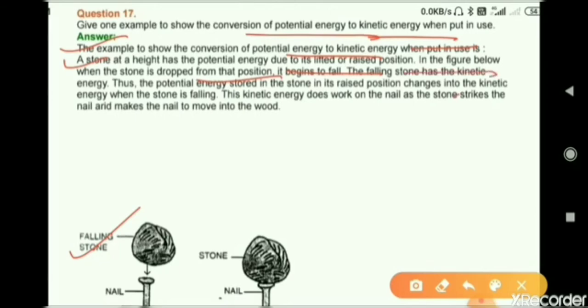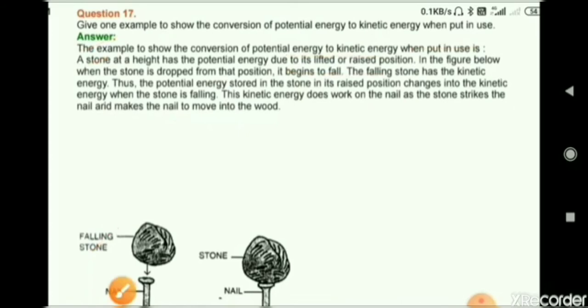The falling stone has kinetic energy. Thus, potential energy stored in the stone in its raised position changes into kinetic energy. When the stone is falling, the kinetic energy does work on the nail as the stone strikes the nail, and it makes the nail move into the wood.